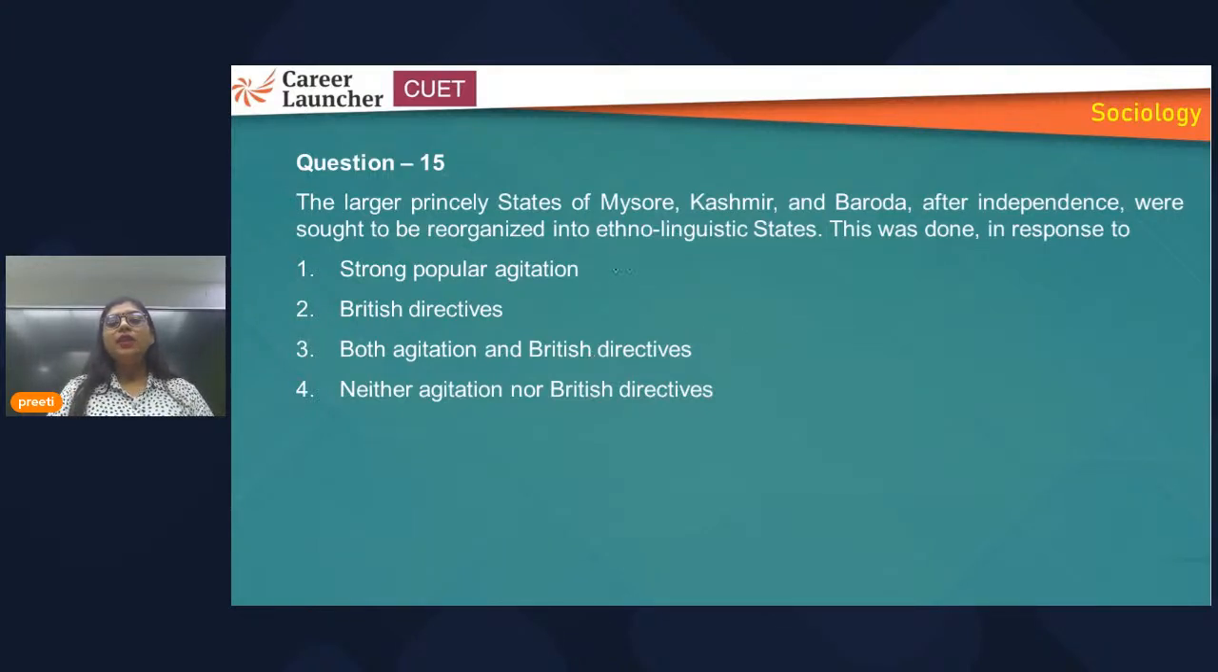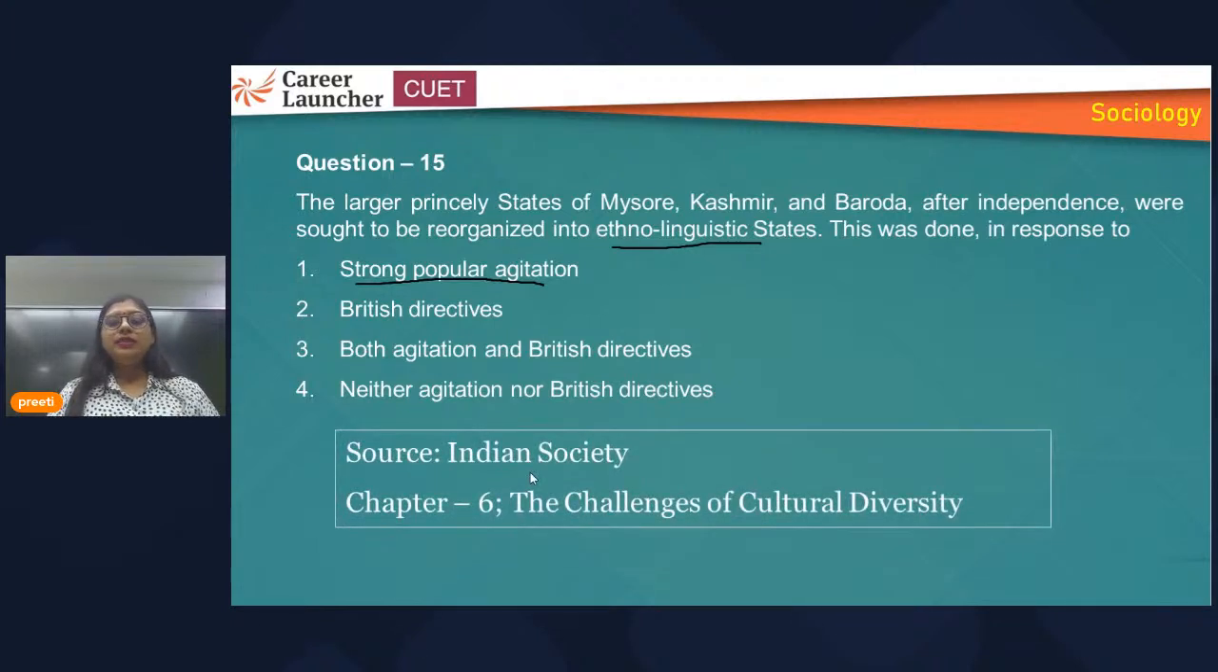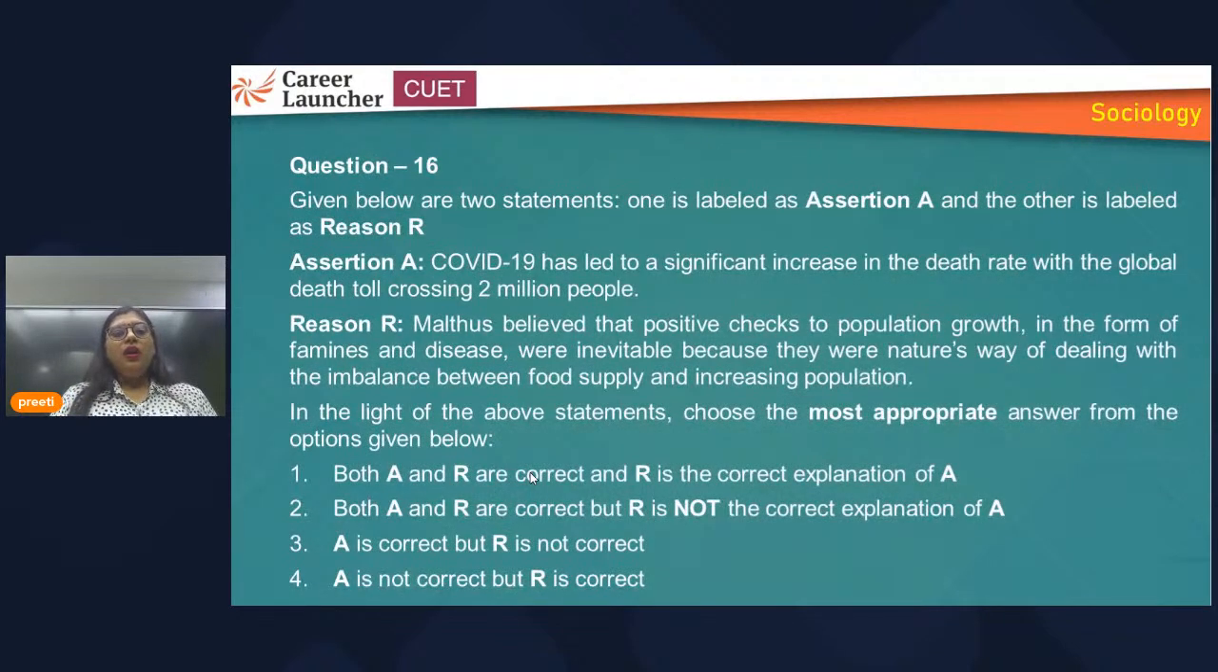Basically here it is talking about ethno-linguistic states. So who will fight for the ethno-linguistic identity? That is the people, not the king, not the prince. People will be doing agitation, strong popular agitation. So this is the same chapter from where the question has been asked and answer is 1. Okay, now one question on which you have to apply your brain, you have to give some time to think.